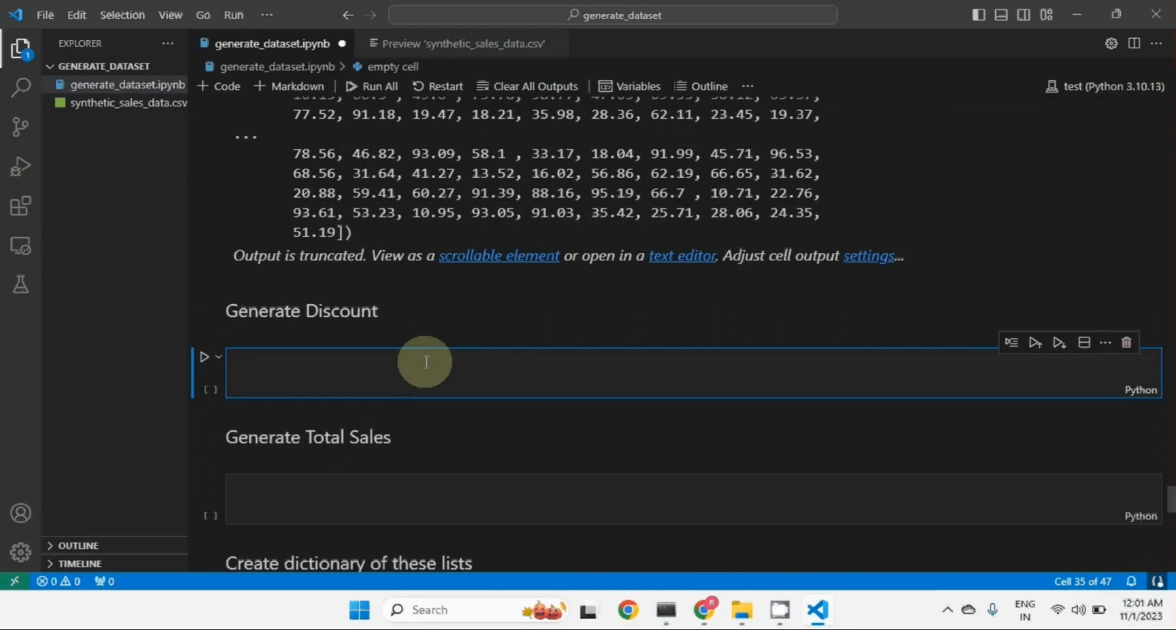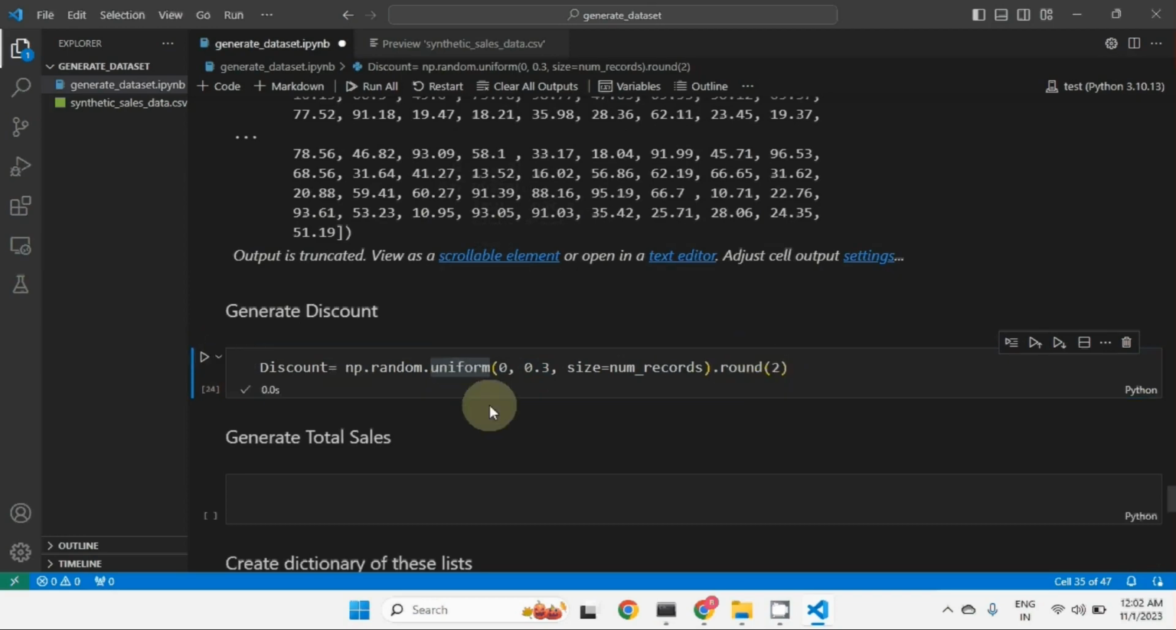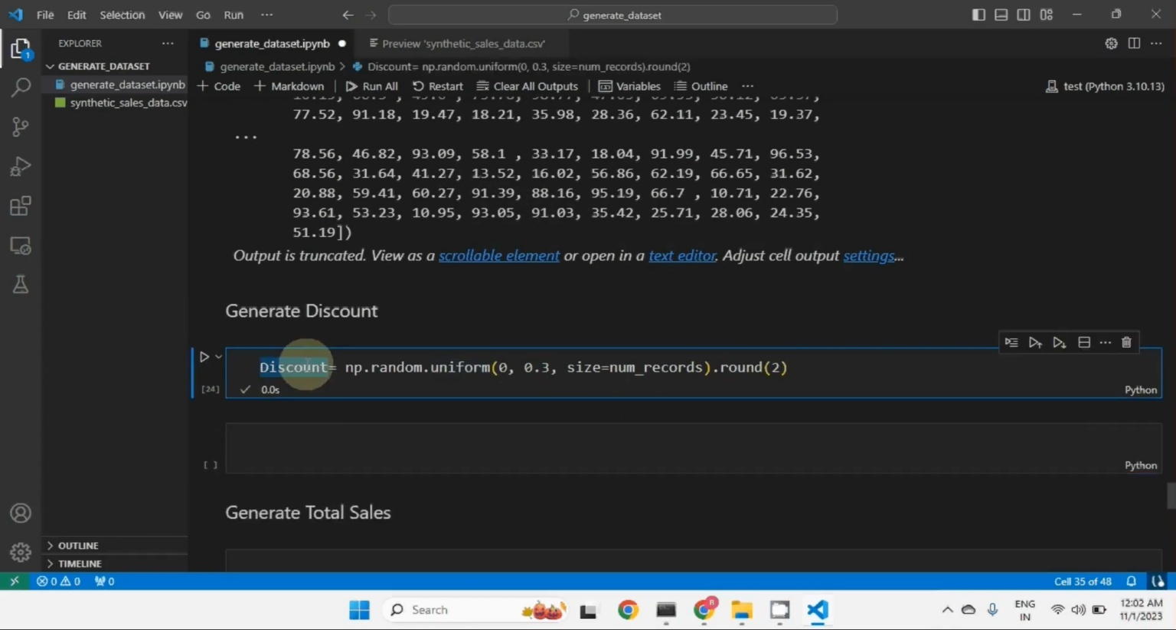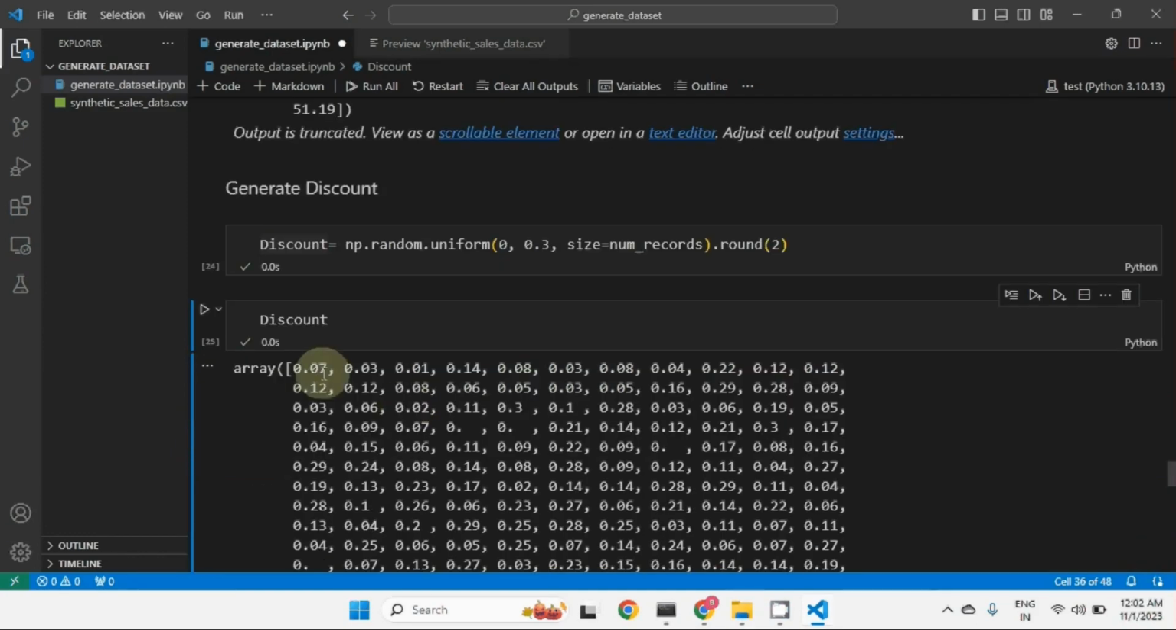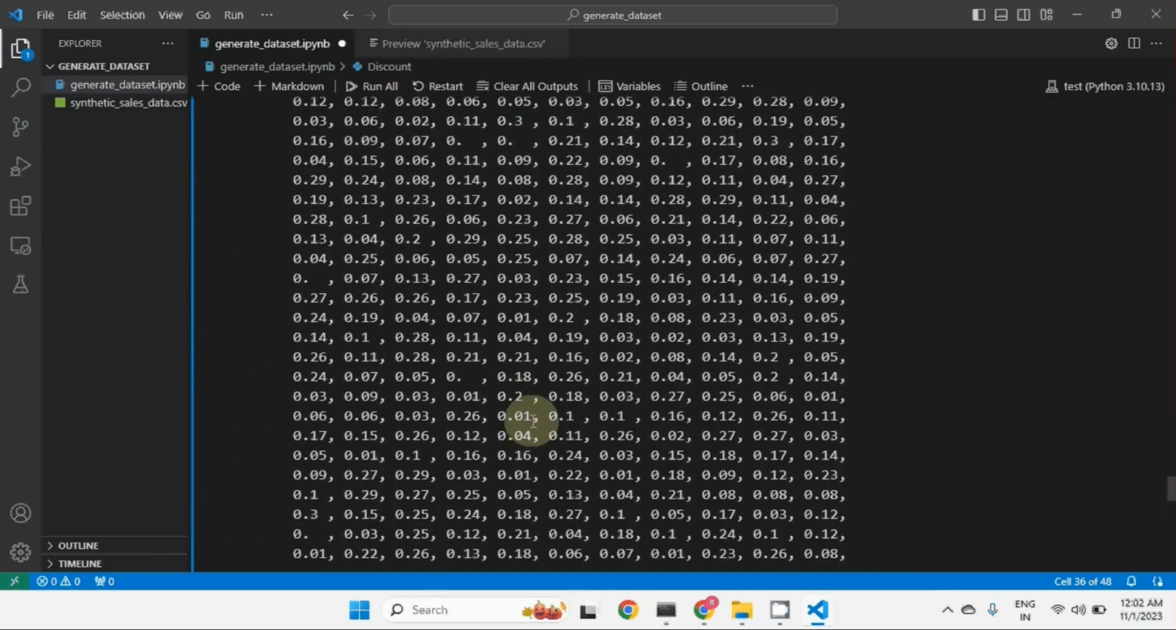Let's generate discount. Let's assume we are going to give a maximum discount of 30%, so 0 to 0.3. We are going to use uniform, which generates float values, and we will round them to 2 digits. Let's execute this and check whether the discount is generated properly. You can see 0.07 means 7% discount, 0.03 means 3% discount, 0.12 means 12% discount, and so on. So 1000 values are generated.